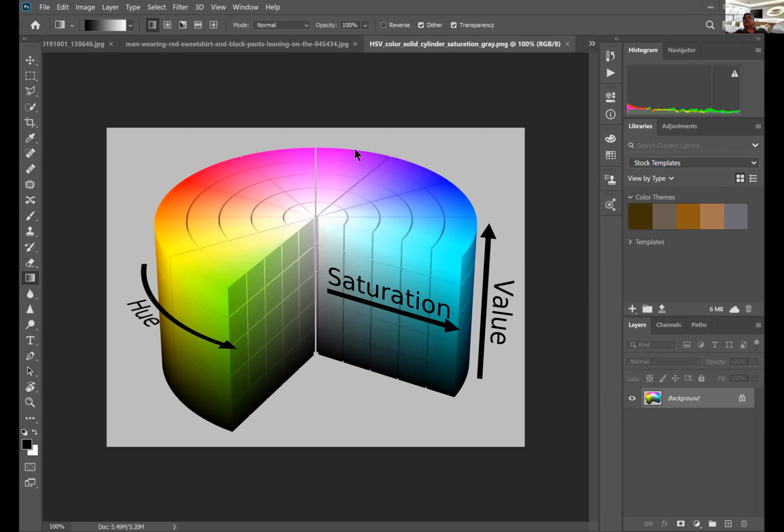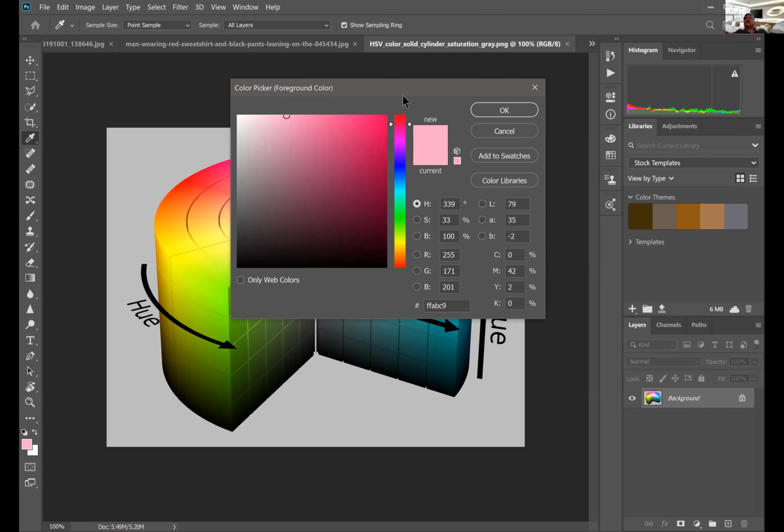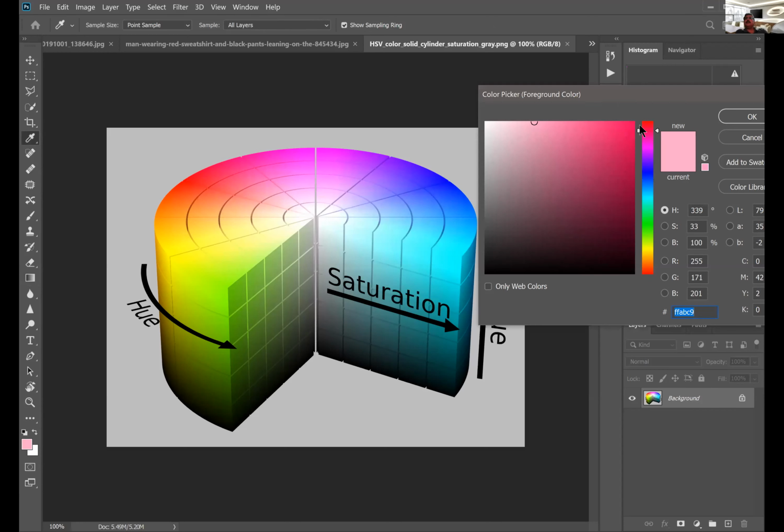Remember, it was 0 to 360, so that's why it's a circle. It's 0 to 360, and 0 starts somewhere there where the red is. Now, if you go into a color picker and pick a color and see this color picker chart, you see this line. It starts at red and goes to 360. That's where that line is.